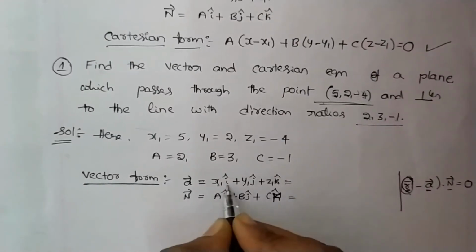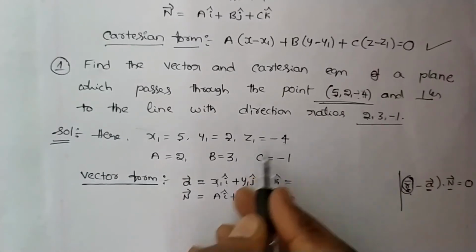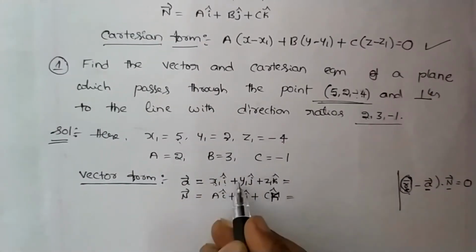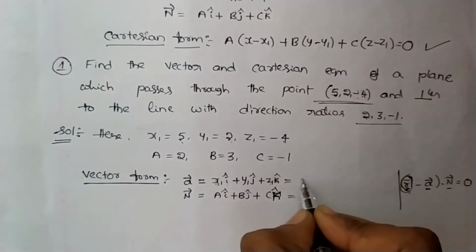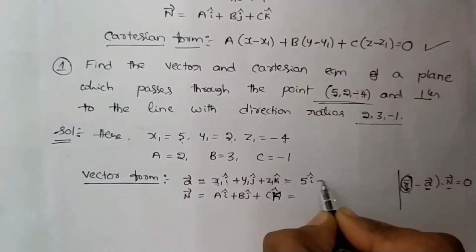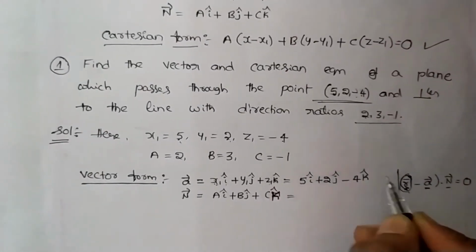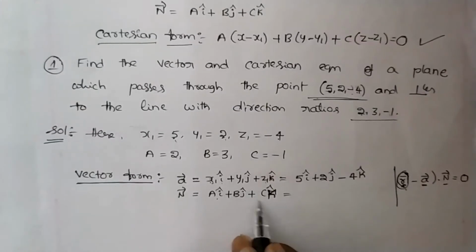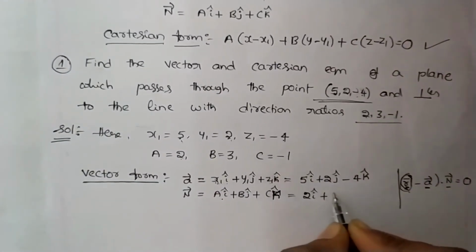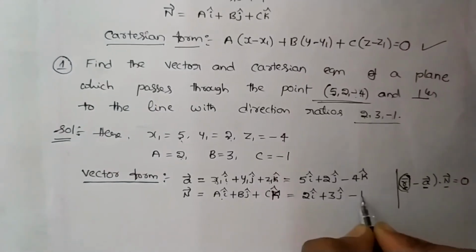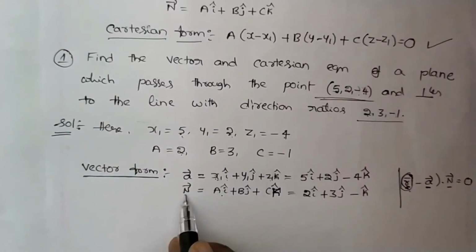So a vector is 5i cap plus 2j cap minus 4k cap. Similarly n vector is 2i cap plus 3j cap minus k cap, right? It is the vector A, it is the vector N.